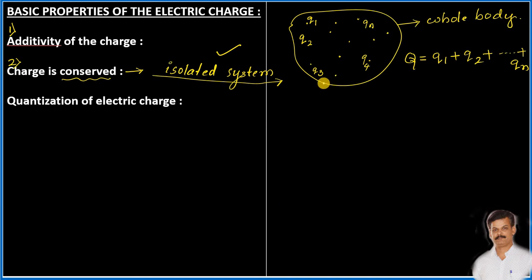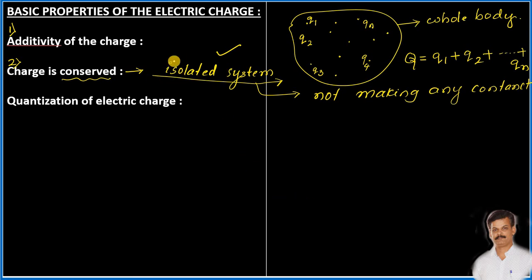See, an isolated system is nothing but a body which is having the charges, but it is not making contact with any other system or any other body. Okay, that is called isolated.